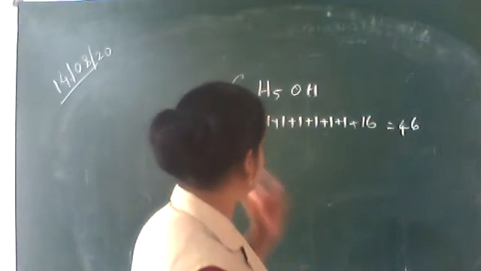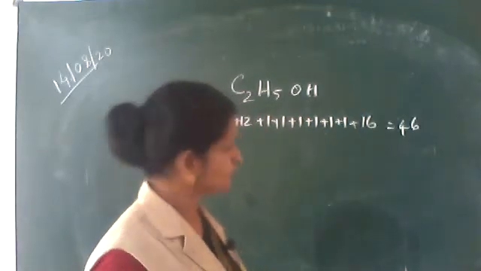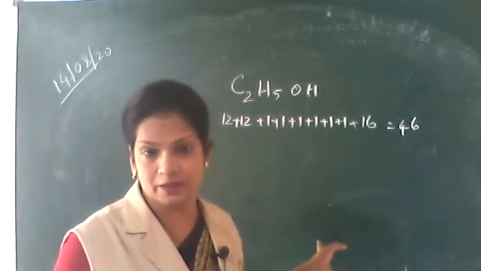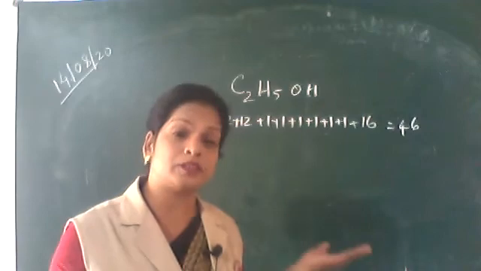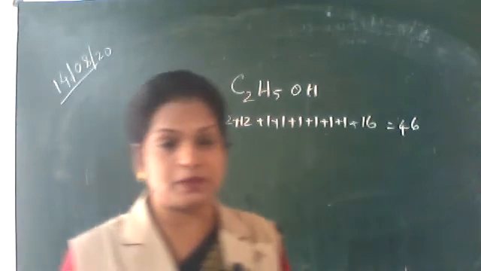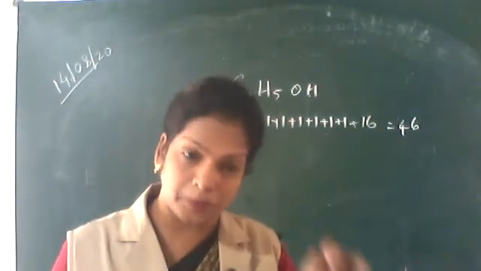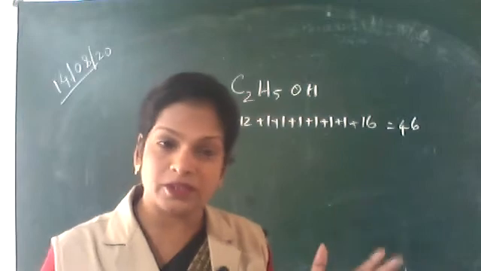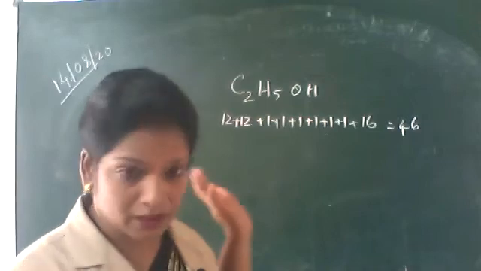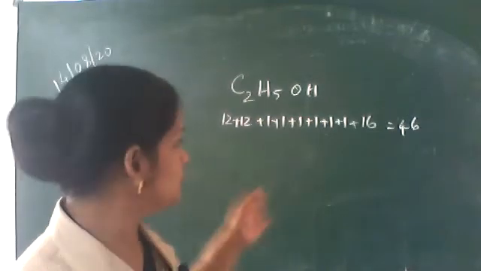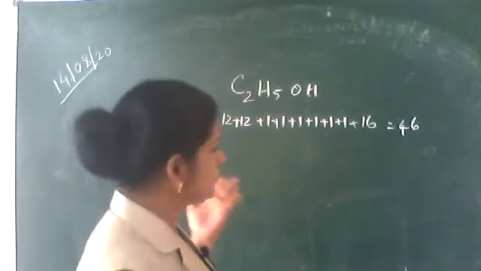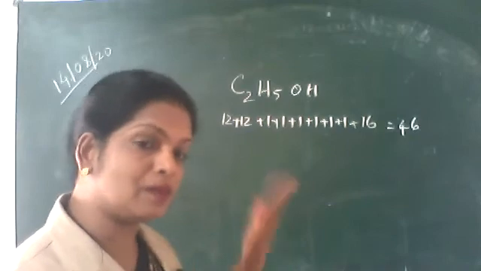How to find out the percentage composition of all these things? If the molecular formula is given, it is easy to find out the percentage composition. Otherwise, for an unknown substance, you have to first see the total amount of the substance and what is the percentage of this particular element in that. Like that, the process is a large process. But from here, it is very easy to find out the percentage composition. Suppose the molecular formula is given, then we will do that now, and the other analysis we will do afterwards.